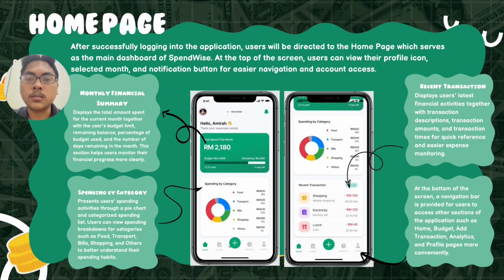After successfully logging into the application, users will be directed to a home page which serves as the main dashboard of SpendWise. At the top of the screen, users can view the profile icon, select month, and notification button for easy navigation and account access. In this home page, there is a monthly financial summary, spending by category, and recent transactions. At the bottom of the screen, a navigation bar is provided for users to access other sections of the application such as home, budget and transaction, analytics, and profile page more conveniently.